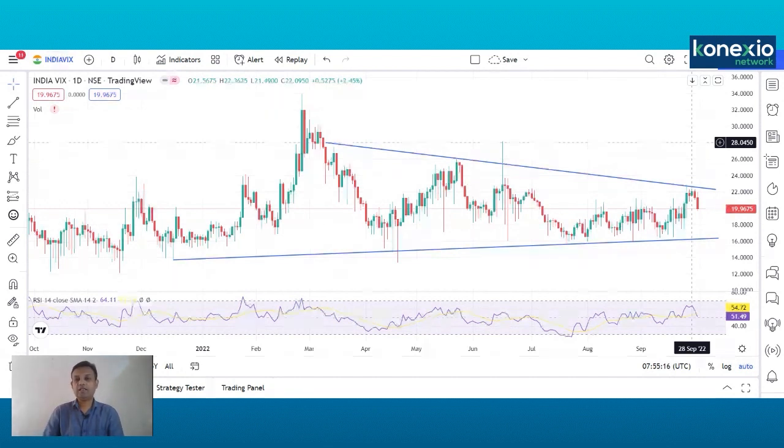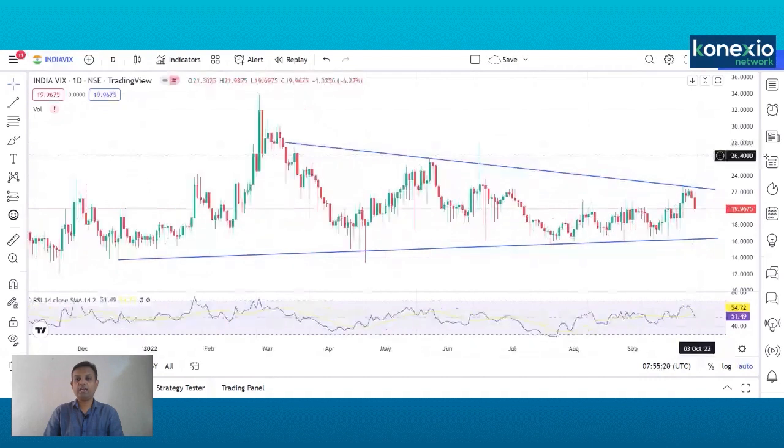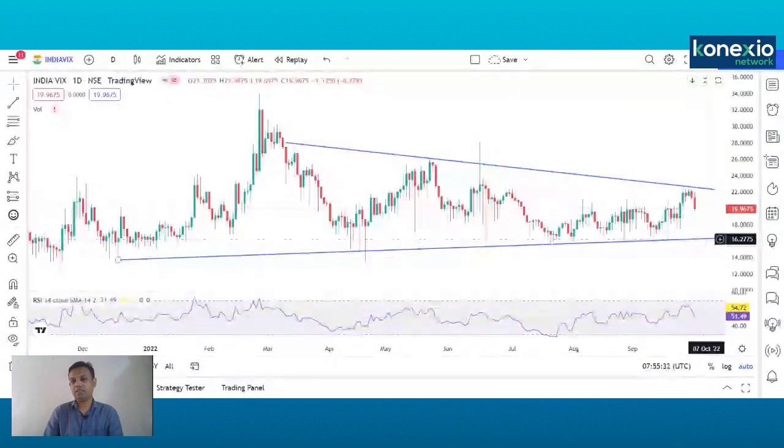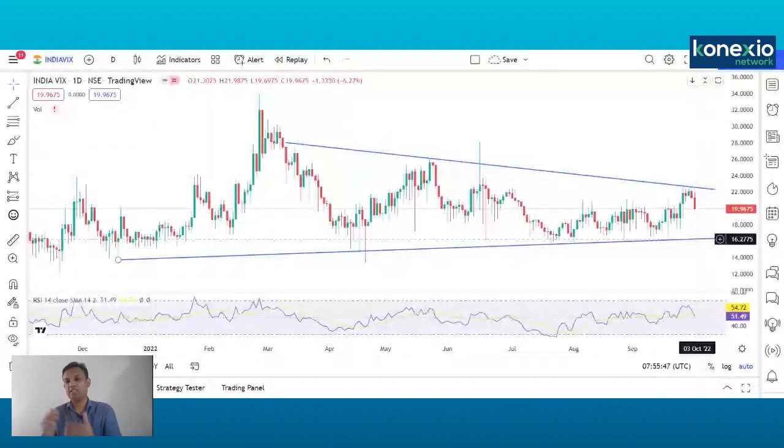Now India VIX is quoting around 19.96, and if we take a conservative support area, then this lower super trend line could act as the immediate area where VIX can take a pause. So almost from these levels, the potential of VIX is 16.2 to 16. If India VIX drifts from these levels, from 19.96, almost 20, to 16, then Indian markets might shoot up very sharply in a very short period of time. So this is just an indication.